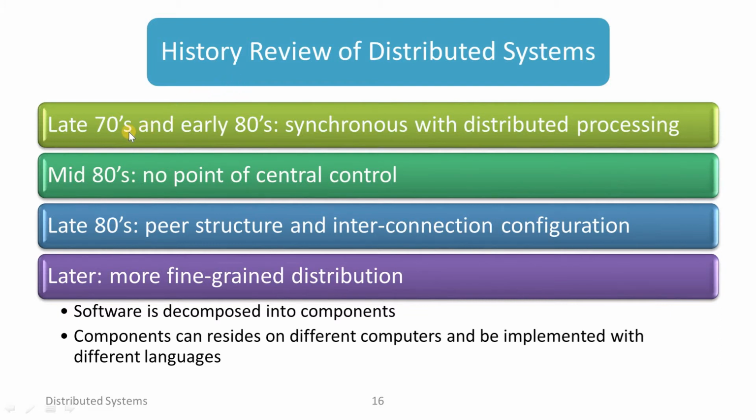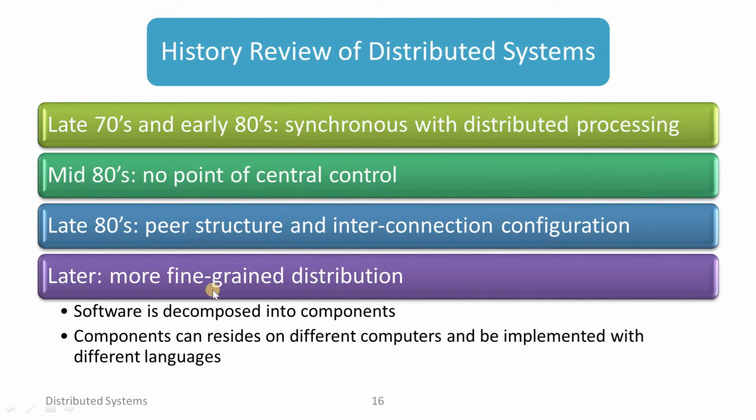In the late 70s and early 80s, synchronous with distributed processing. In the mid 80s, no point of central control took place. In the late 80s, peer structure and interconnection configuration took place in distributed systems.